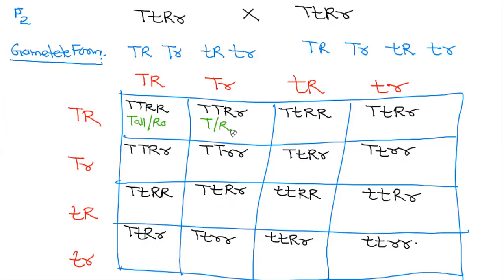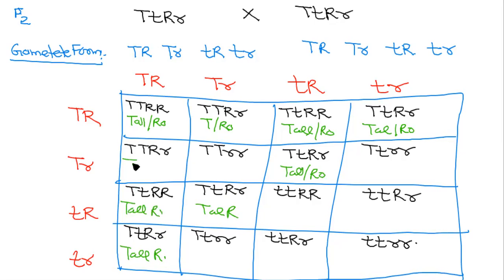Tall round, tall round, tall round, and so on. This is the 90-degree angle.